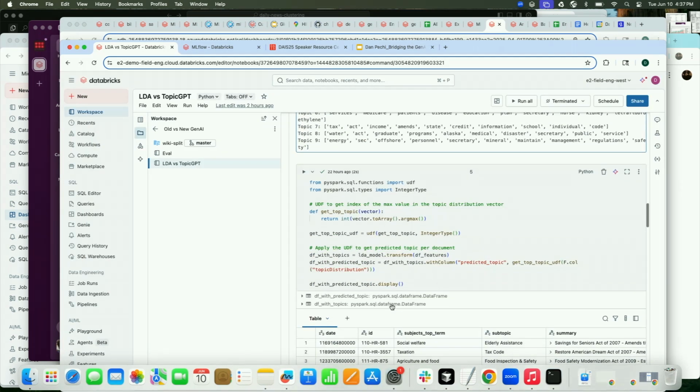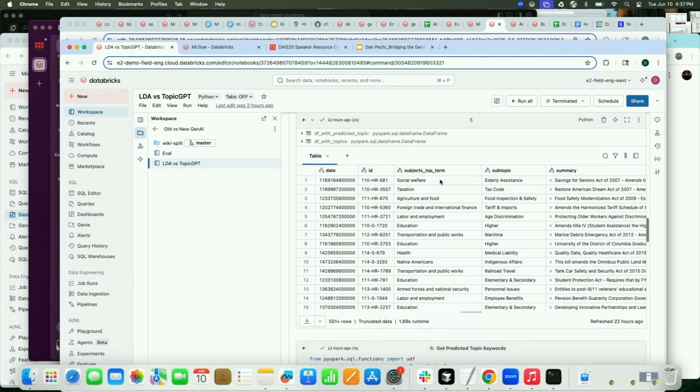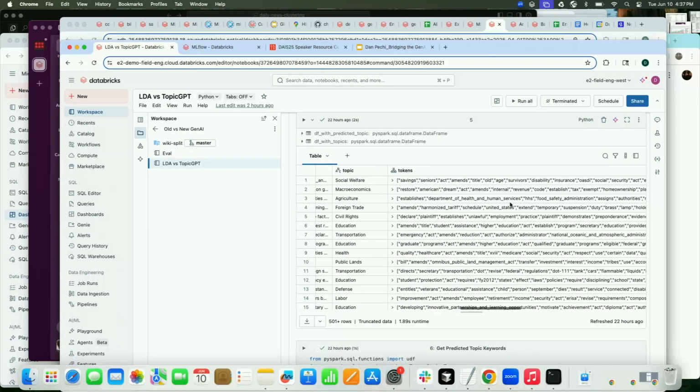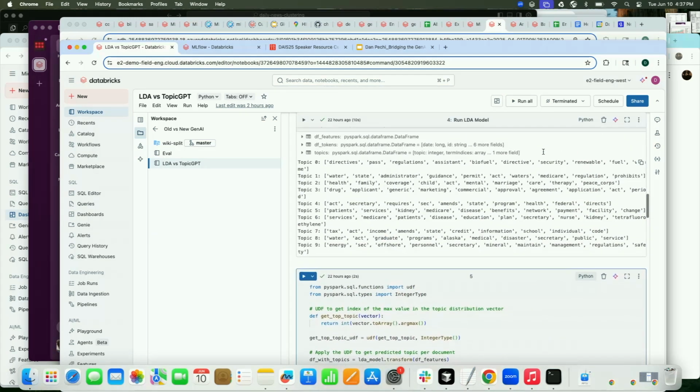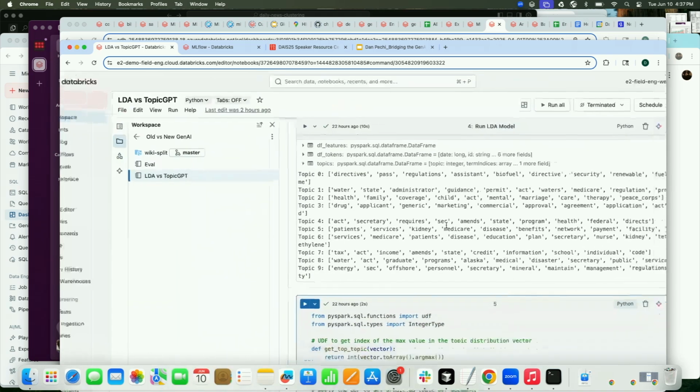Let's keep walking through this, though. In this case, I'm going to just pass this to actually get the topics that are predicted by LDA on each of these. So you can see here, I'm actually computing some features, and then I have a predicted topic. And I could say, yes, clearly this is topic 4, which, again, if we want to go reference this back, it's this one. Act, Secretary, requires, SEC, amendment, state.